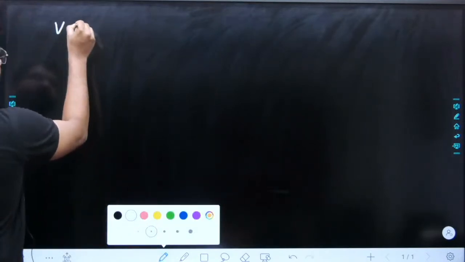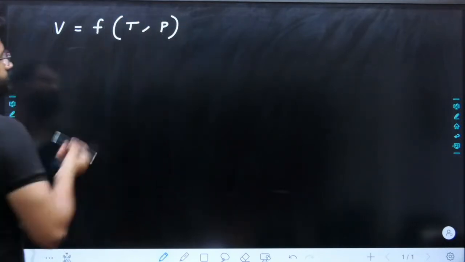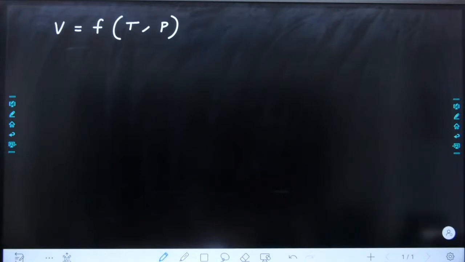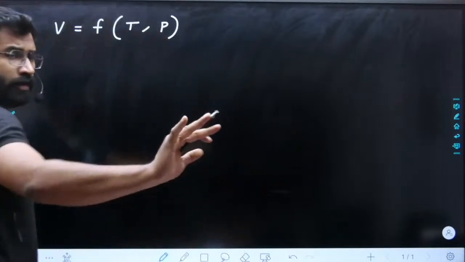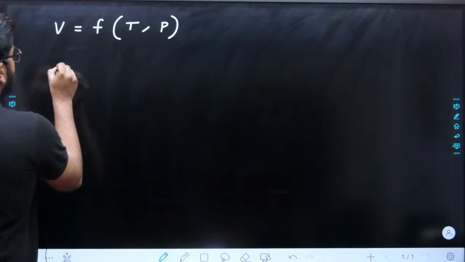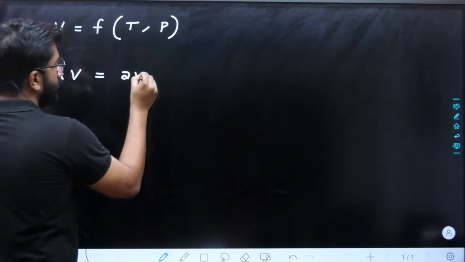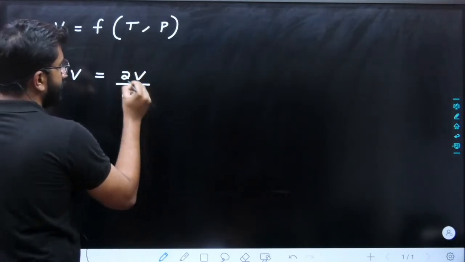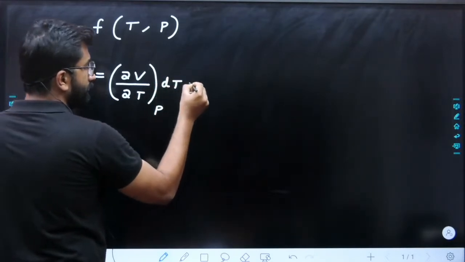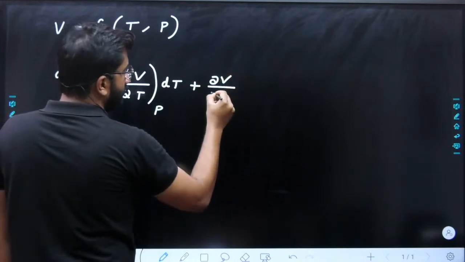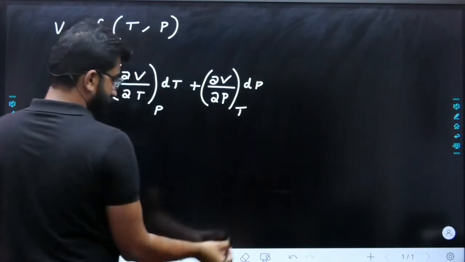So specific volume, you can write it as a function of temperature and pressure. Okay, so you should be able to write specific volume as a function of temperature and pressure. The second step will be what? I'm going to use dV is equal to, I'm going to write this equation as the partial differentiation of volume with respect to temperature, keeping pressure constant, dT, plus dou V by dou P into dP at constant temperature.